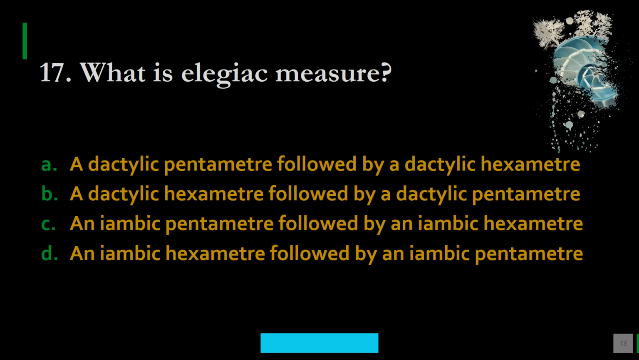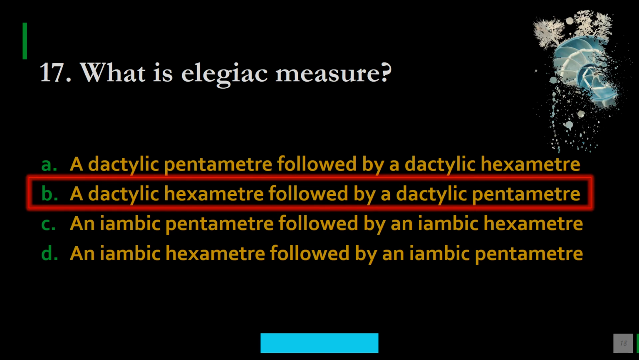So basically, if you look at the classical elegy, it is completely based on the elegiac measure. And what kind of meter, what kind of measure is used to compose elegy in Greece or in the classical period? We have four options here, and the correct option is B, a dactylic hexameter followed by a dactylic pentameter. Now what is dactylic hexameter?